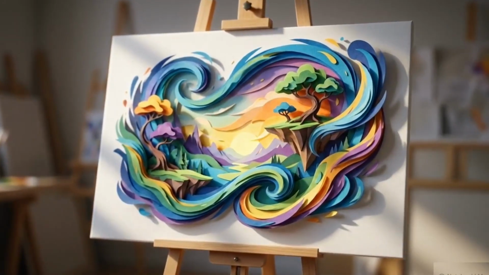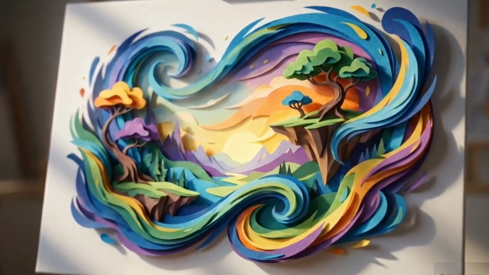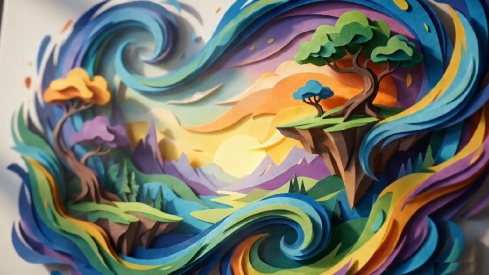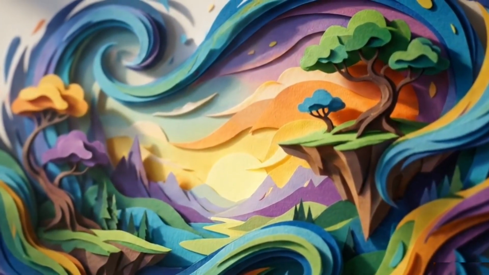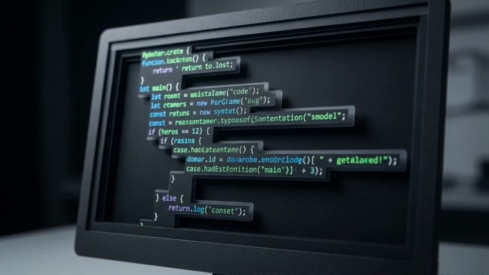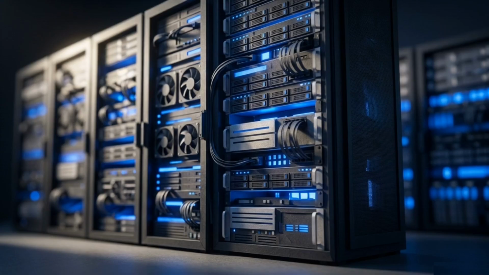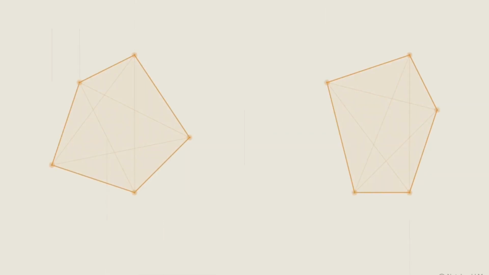Watching a machine turn a blank canvas into a surreal masterpiece in seconds feels like pure magic. It gets even stranger when that same machine autonomously types out thousands of lines of complex software code. But behind the curtain, there are no spells being cast. These creations happen because a machine is recognizing and manipulating hidden patterns.